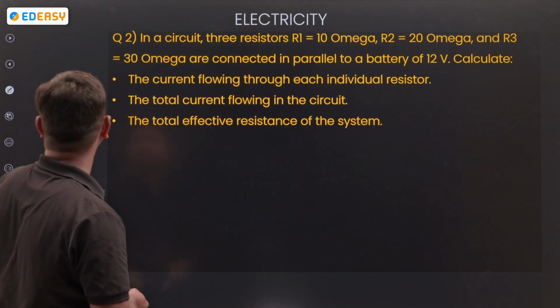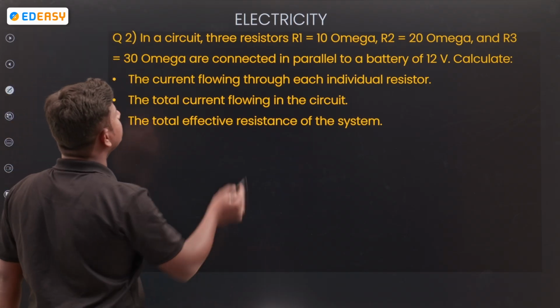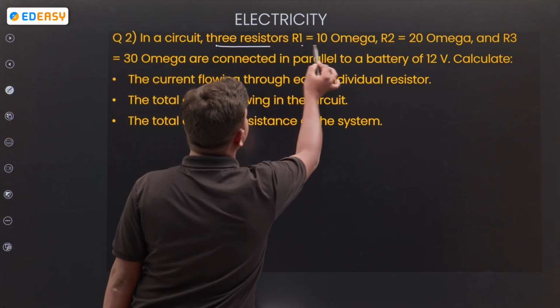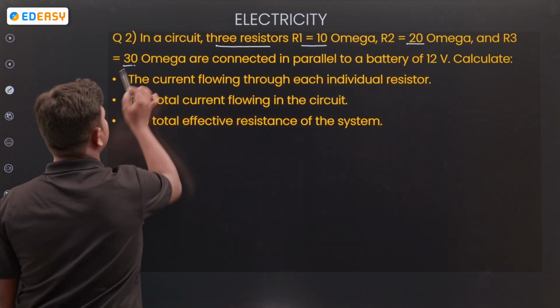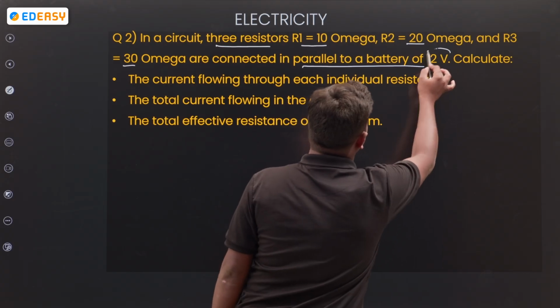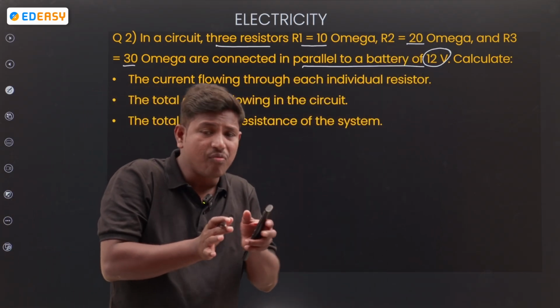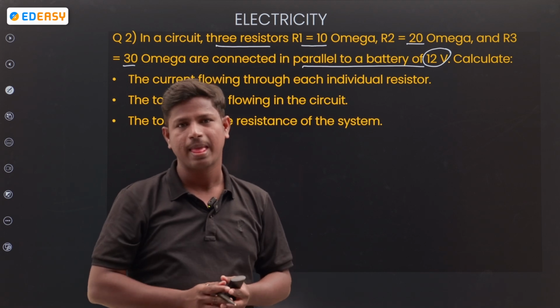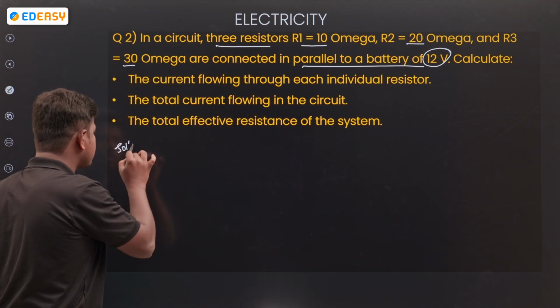Next question. In a circuit, three resistors R1 10, R2 20, R3 30 are connected in parallel to a battery of 12 volts. So as per the question, you have to draw the diagram for better understanding. See how I am drawing. Similarly, you try for other questions.